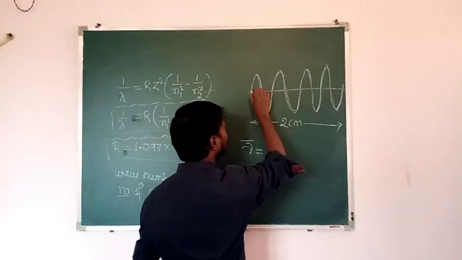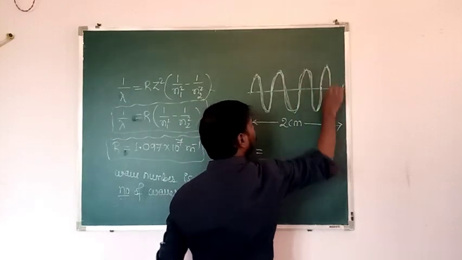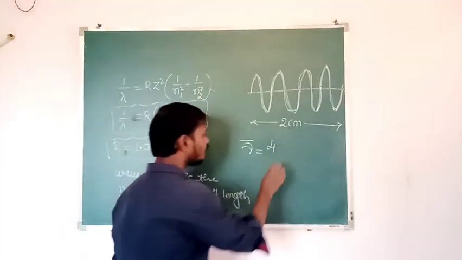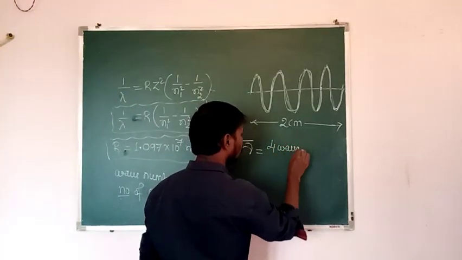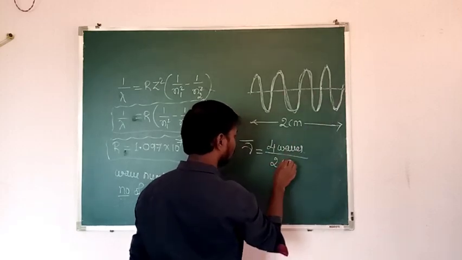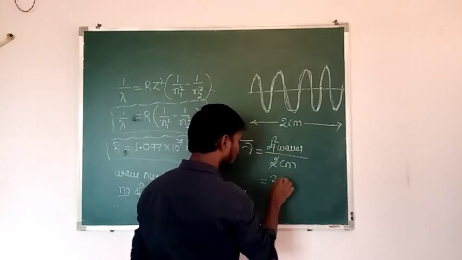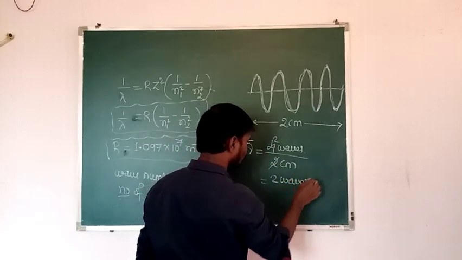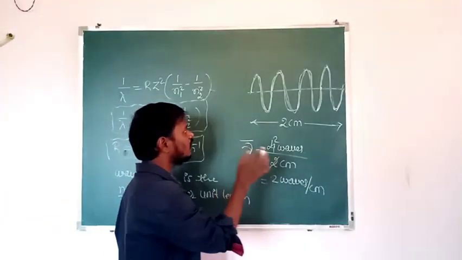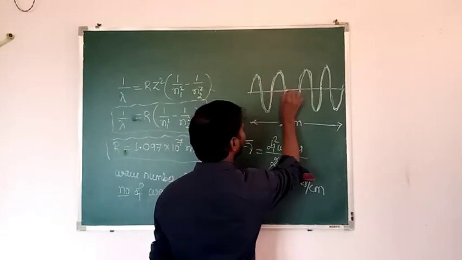Then here nu bar is equal to, how many waves are there? Four waves are there now. It is 1, 2, 3, and 4. Four cycles or four waves. Then what is the length of these four waves? That is 2 centimeter. Then 4 by 2 is 2 waves per centimeter. Means per centimeter there are 2 waves here.